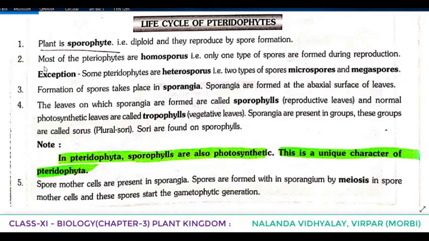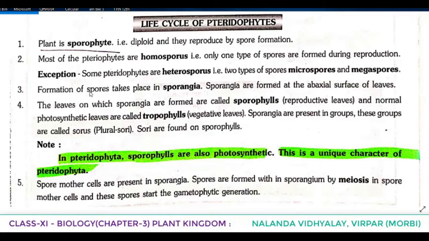Spore formation. Most of the pteridophytes are homosporous. This also we discussed from the textbook. What was that? Most of the pteridophytes are homosporous, that is only one type of spores are formed during reproduction. Same type or one type of spores are formed during reproduction in the case of homosporous, and majority of the pteridophytes are homosporous. Exception, some pteridophytes are heterosporous, that is two types of spores are formed. Small spores known as microspores and big spores known as megaspores.